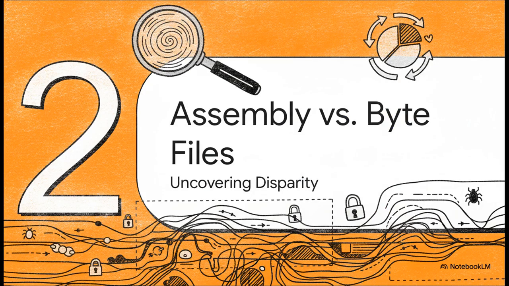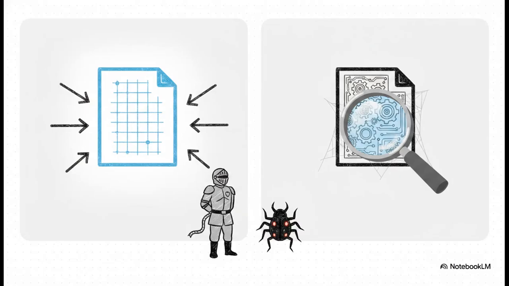Which brings us to Section 2, Assembly versus Byte Files. The researchers noticed a really distinct pattern in how the industry was actually interrogating these malicious files. So when you look at standard malware datasets, like the famous Microsoft malware dataset, they usually contain more than one type of file for each sample. You've primarily got byte files, those are your raw binary sequences, and then you have the assembly files, which contain the low-level code instructions.